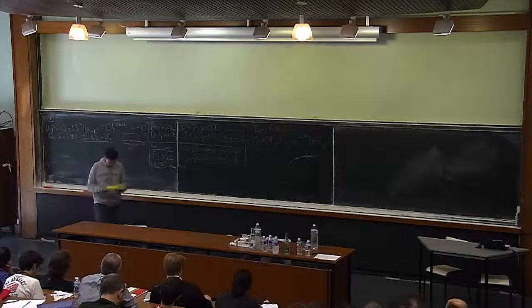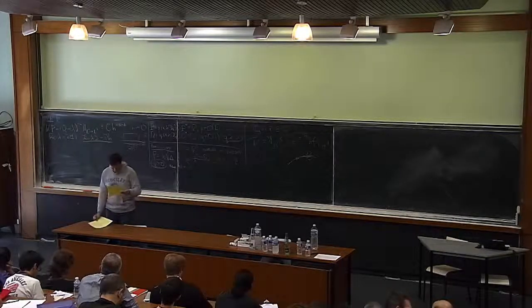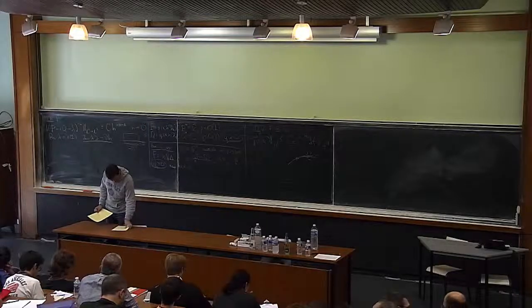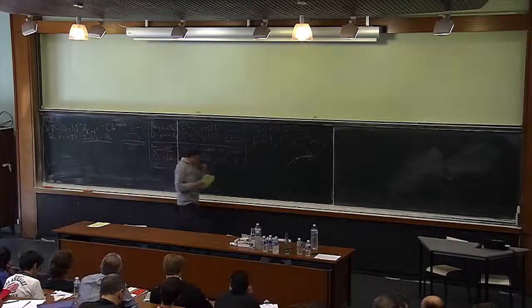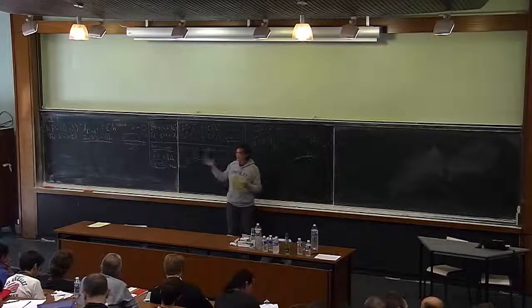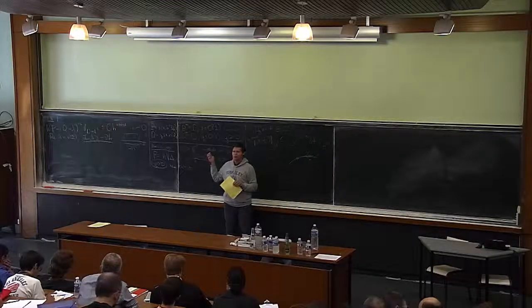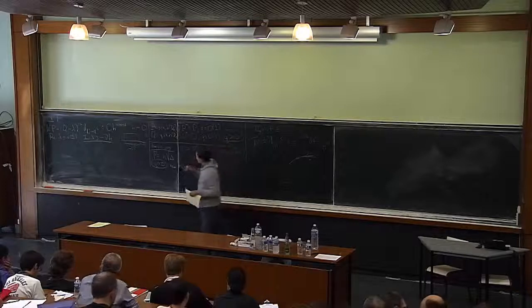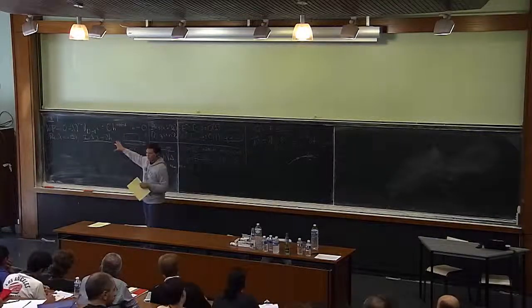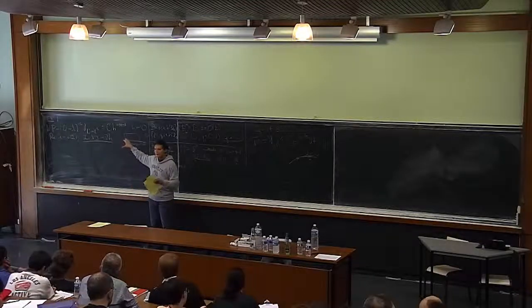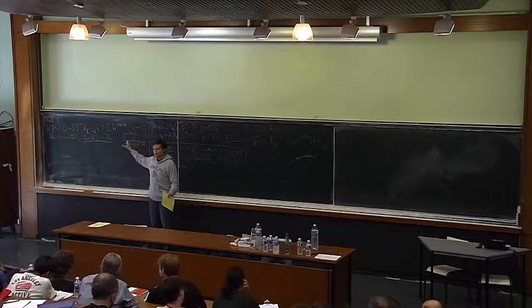OK. So now, let's see. Of course, I didn't write the whole theorem, and not just because I didn't write the names. I will write in the names. But this kind of resolvent estimate depends very, very much on what the structure of the trapped set is.